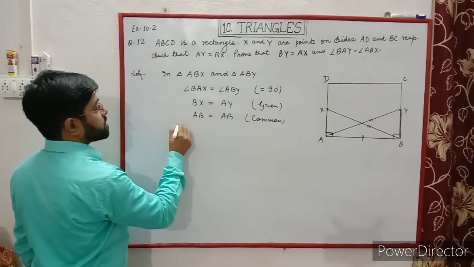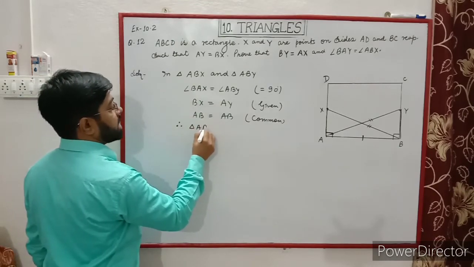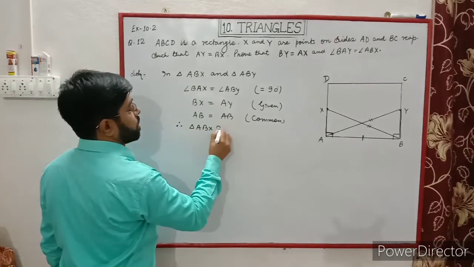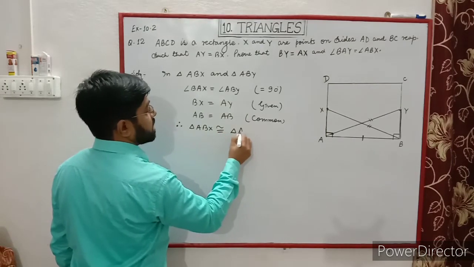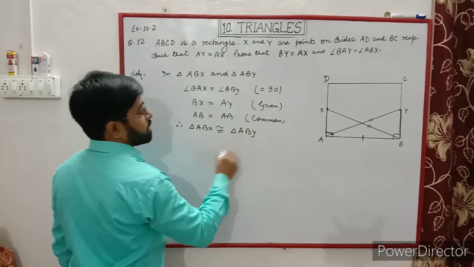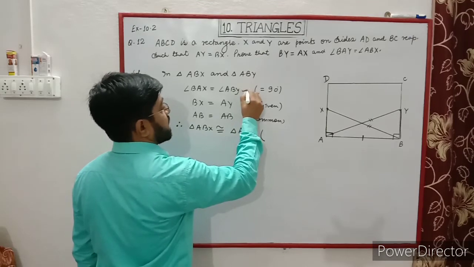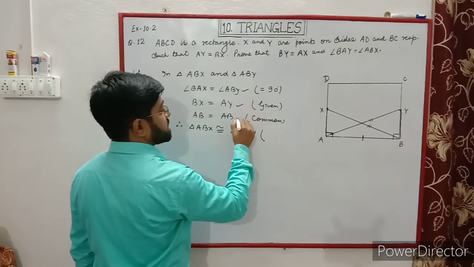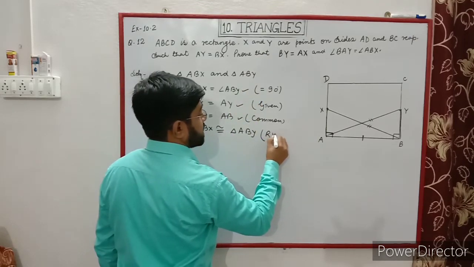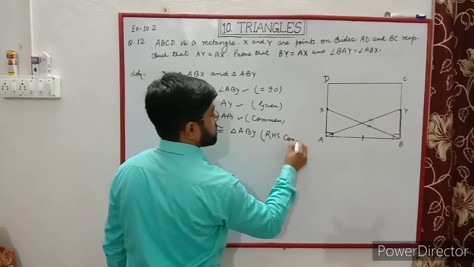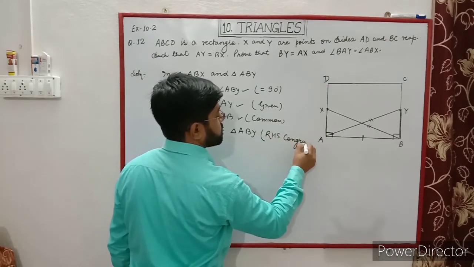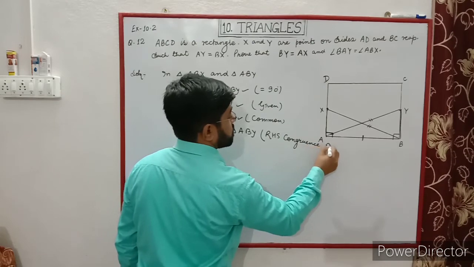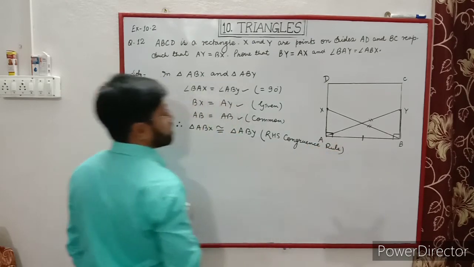So triangle ABX is congruent to triangle ABY by the right angle hypotenuse side, so the RHS congruency rule.